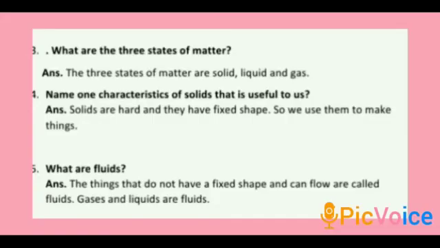Third one, what are the three states of matter? The three states of matter are solid, liquid and gas. Fourth one, name one characteristic of solids that is useful to us. Solids are hard and they have fixed shape. So we use them to make things. Fifth one, what are fluids? The things that do not have fixed shape and can flow are called fluids. Gases and liquids are fluids.